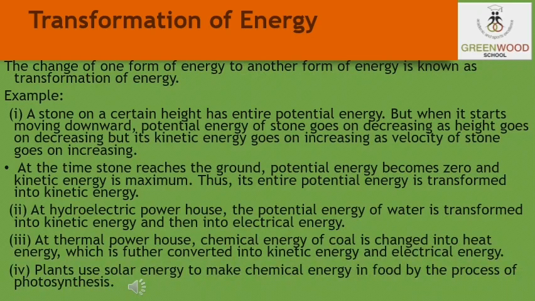Green plants prepare their own food, stored in the form of chemical energy, by using solar energy through the process of photosynthesis. When we throw a ball, the muscular energy stored in our body gets converted into the kinetic energy of the ball. The wound spring in a toy car possesses potential energy. As the spring is released, its potential energy changes into kinetic energy due to which the toy car moves.